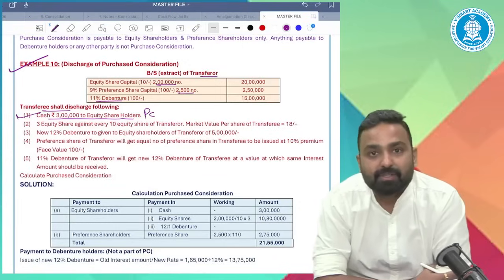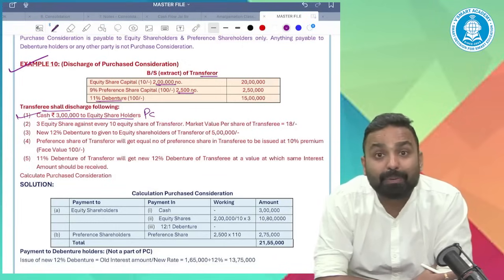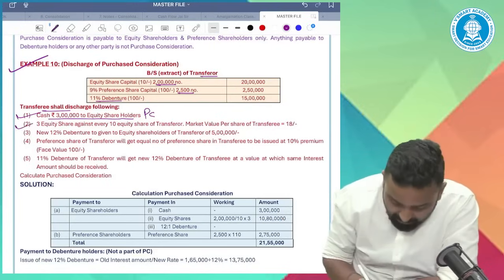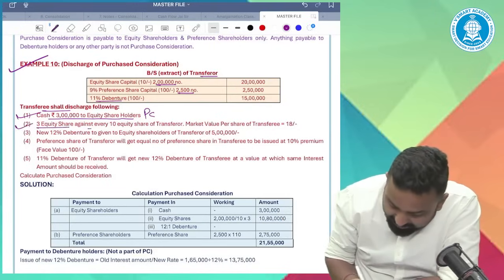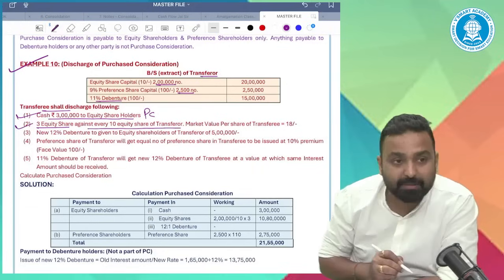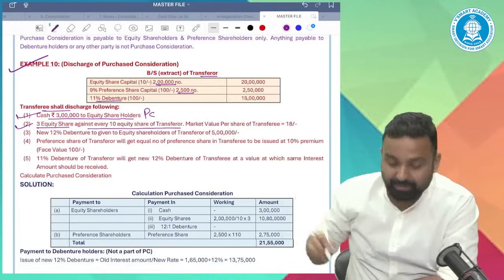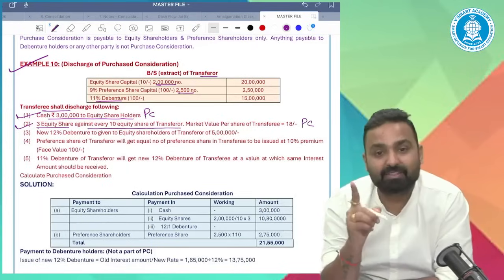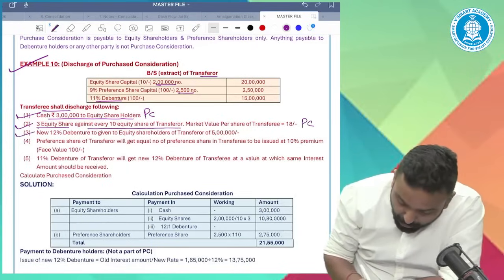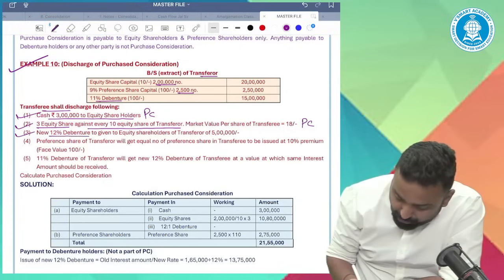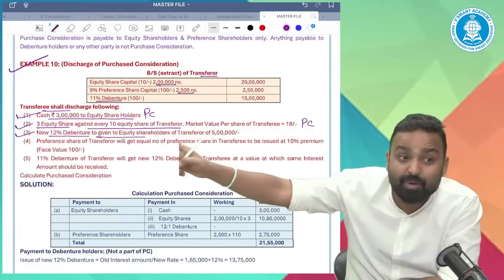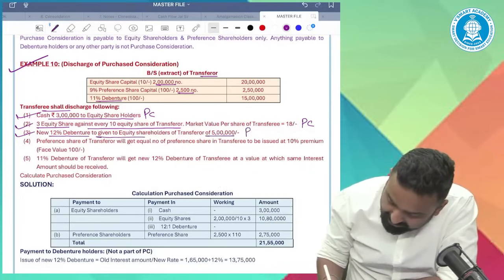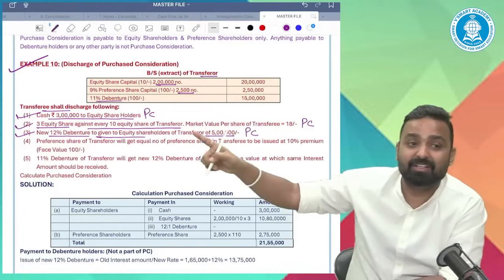Yes, it's a PC. Second, 3 equity shares against every 10 equity shares of transferor company. Method 1, exchange ratio method, market value per share of transferee. Is this a PC? Yes, it is a PC. Third, new 12% debentures to be given to the equity shareholders of transferor company of 5 lakh. Is this a PC? Yes, it is a PC.